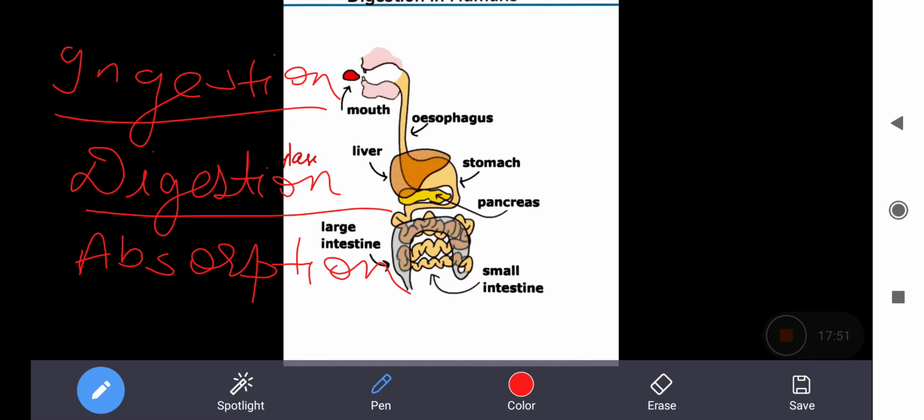That is absorption. The digested simple and soluble substances diffuse out of the food vacuole and are absorbed by different cells in your body.